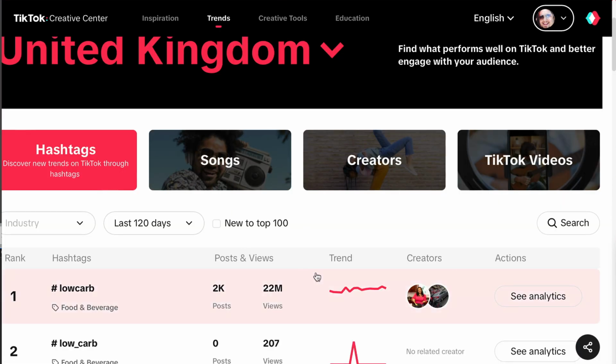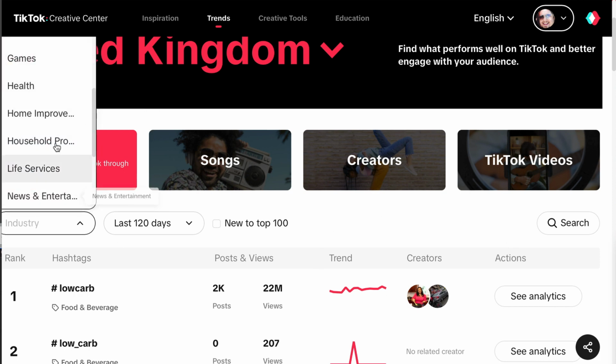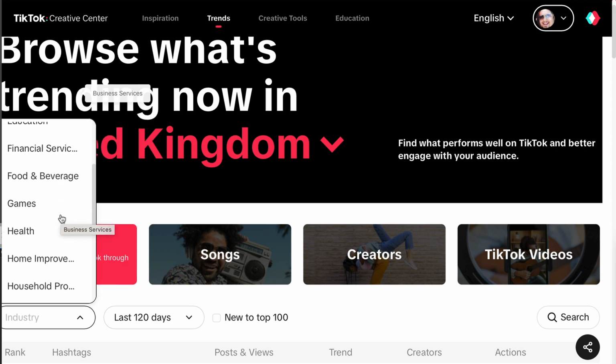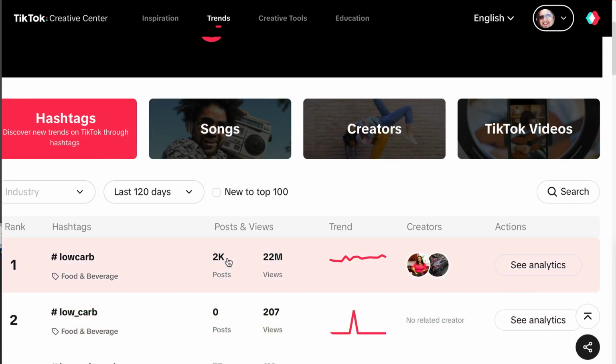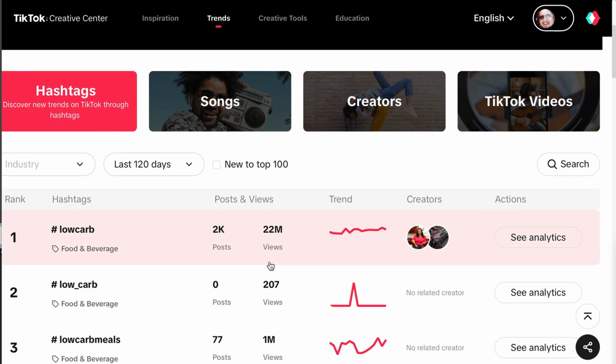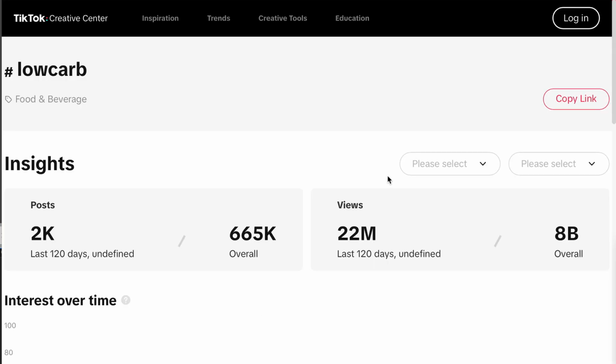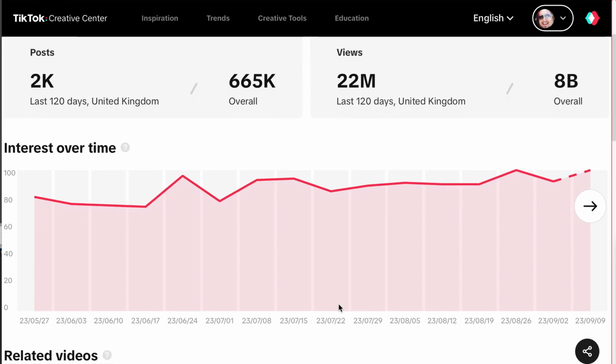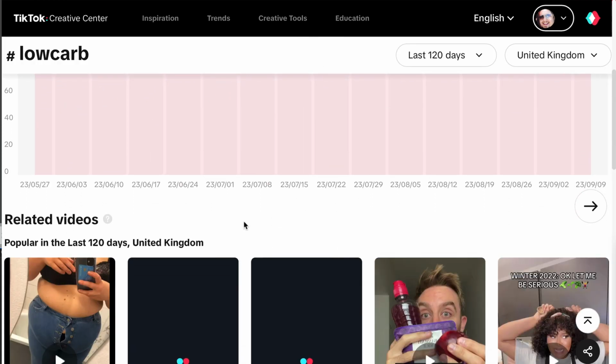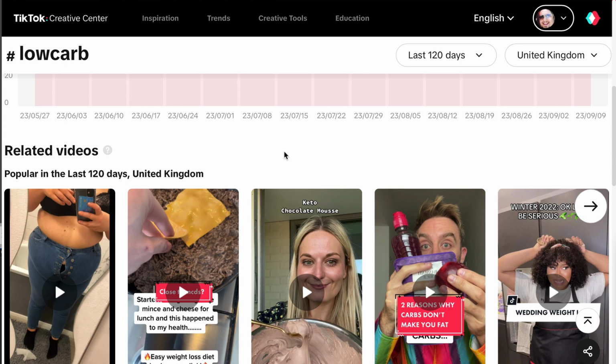Let me show you this, because here we can type in a keyword. If we're stuck for keyword ideas, we can go to the industry, check out a bunch of niches there. That could be a starting point, and then get the number of posts and views. Here we can see if I'm going with low carb, it gets crazy levels of traffic, and over the last 120 days we can see that it is really consistent. We can drill down into this even further. We can see the analytics. So in addition to all this lovely data, it's going to show you the related videos. So if we want to create our own content, we know what type of videos to model it on.